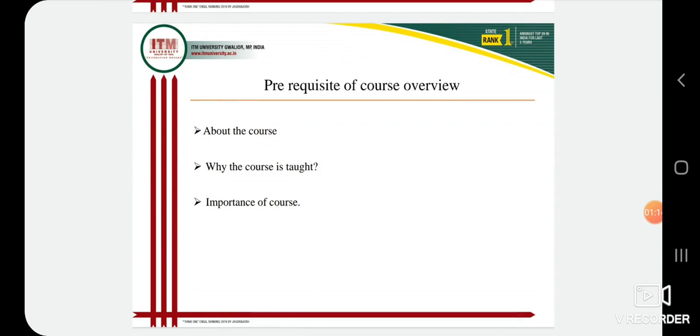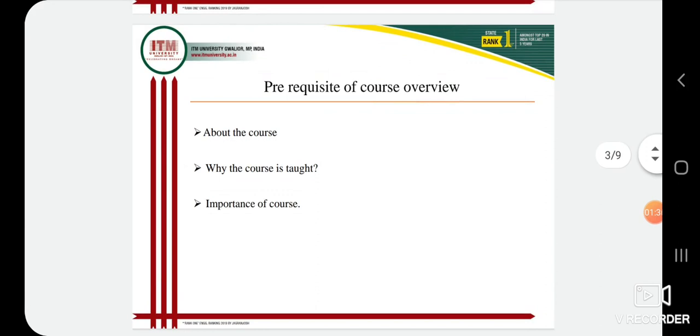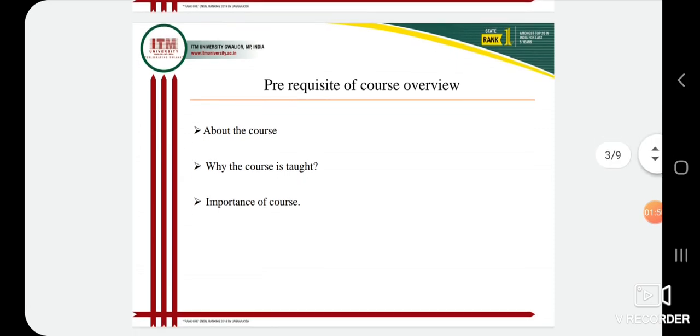First is prerequisite of course overview. As I told, your course is Crop Improvement 1. So first you have to know about your course, why you are studying this course and what this course includes. If you have seen your syllabus of Crop Improvement 1, it is divided into 5 units and 6 practicals. One by one we will cover all in coming lectures and webinars.